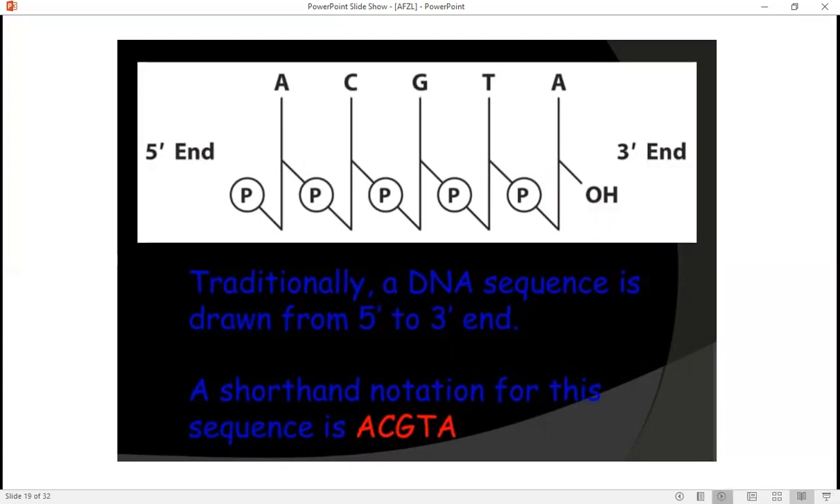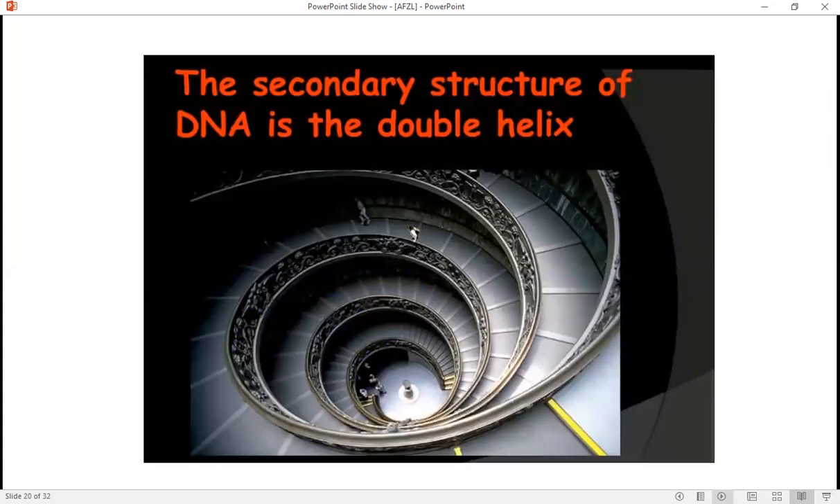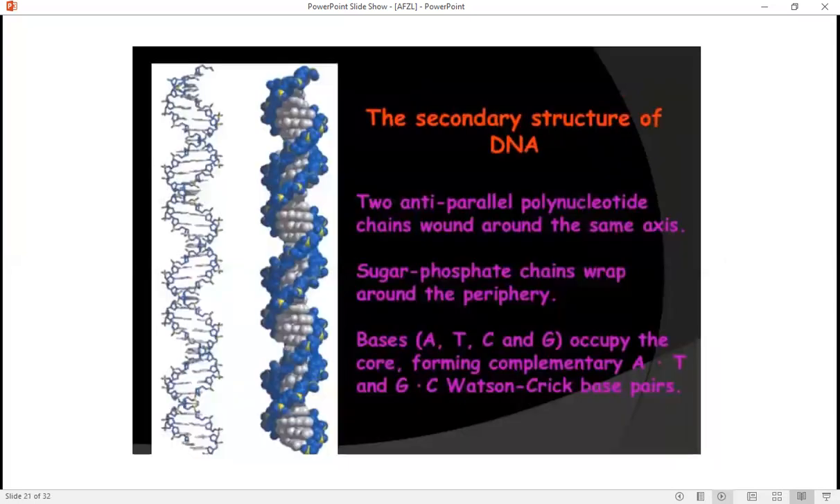This is the secondary structure. Secondary structure is basically that the nucleotides of DNA arrange themselves into a double helix structure, and this is called the secondary structure of the DNA. This is the explanation of the secondary structure of DNA.